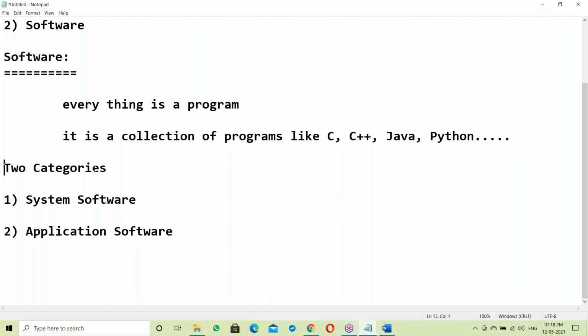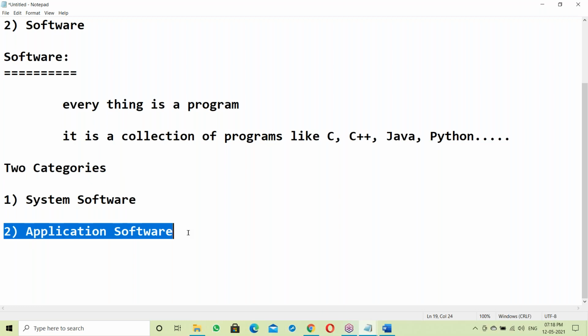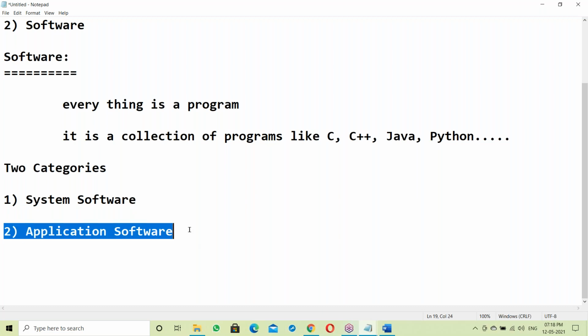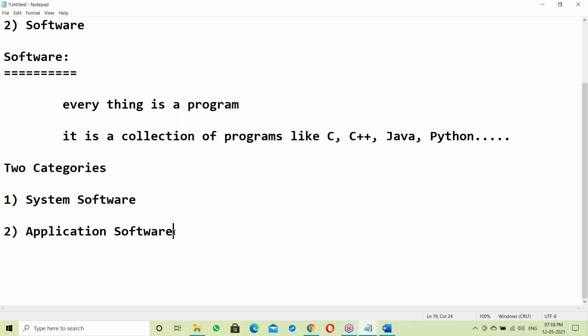Software has two categories: system software and application software. Java comes under application software. Before going to that, let us see something about system software.